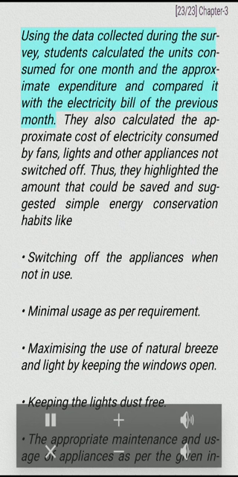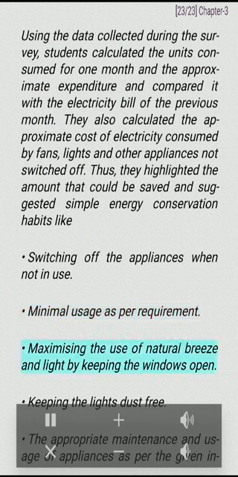Using the data collected during the survey, students calculated the units consumed for 1 month and the approximate expenditure and compared it with the electricity bill of the previous month. They also calculated the approximate cost of electricity consumed by fans, lights and other appliances not switched off. Thus, they highlighted the amount that could be saved and suggested simple energy conservation habits like switching off the appliances when not in use. Minimal usage as per requirement.